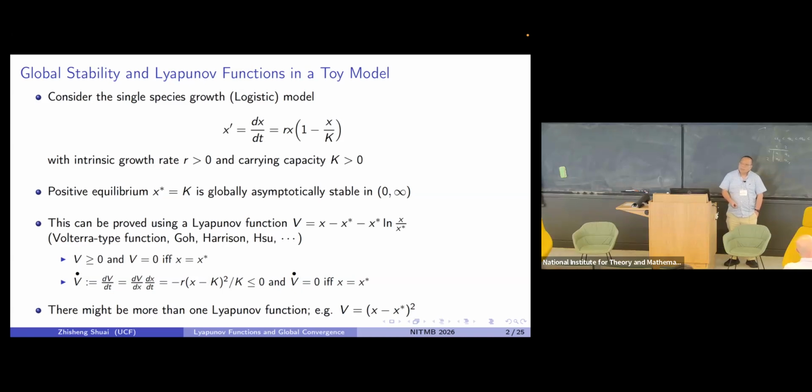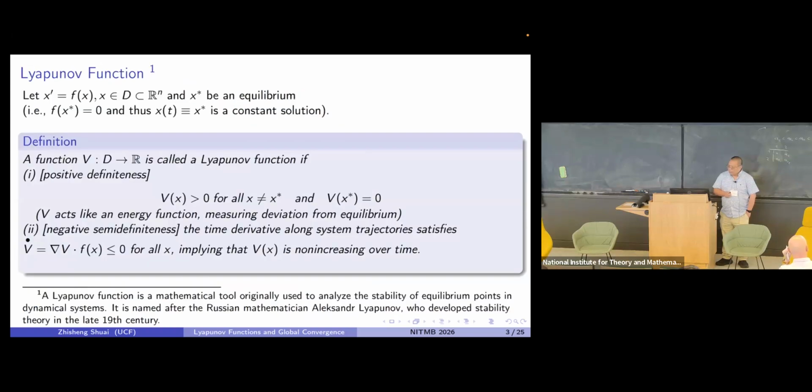There is a different way to prove the global stability of this positive equilibrium. Here, I list two Lyapunov functions. I want to show you the Lyapunov function can be not unique. Particularly, you can see this function is non-negative, and the derivative of the function along the solutions of the model will be less than or equal to 0. Then you can show this is a Lyapunov function, and all solutions with positive initial conditions will approach this positive equilibrium. This is probably the scalar equation, probably the simplest one you can think about. But since we are getting more complicated, let me show you the general theory behind that.